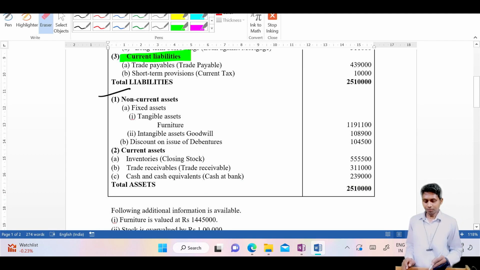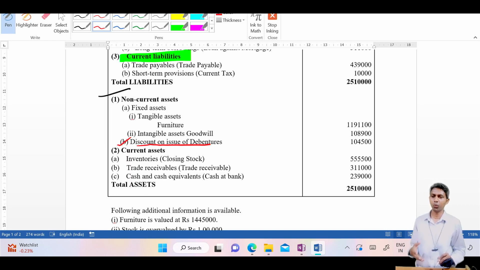Non-current and current. In non-current, at the bottom, the end of non-current, you will find B, and in B they have written discount on issue of debentures. You will get some hint and ask yourself whether I am correct, is this fictitious? Yes, you will get the answer within: yes, this is fictitious. I cannot sell discount on issue of debentures in the open market. This type of bell you will find ringing in your mind. Correct? Therefore just ignore it, scratch it out. You will not make a mistake.